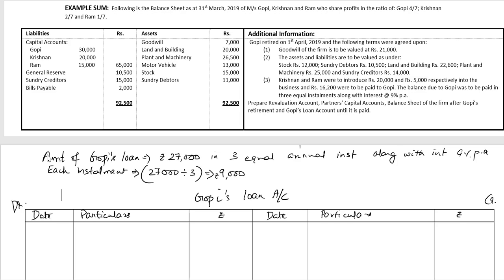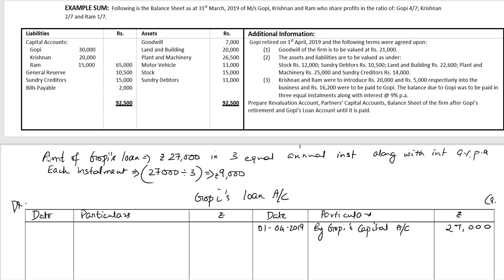The date of transfer of rupees 27,000 from Gopi's capital account to Gopi's loan was 1st April 2019. So it's 1st April 2019, by Gopi's capital account, ₹27,000.